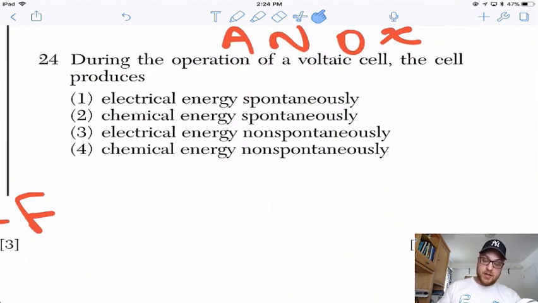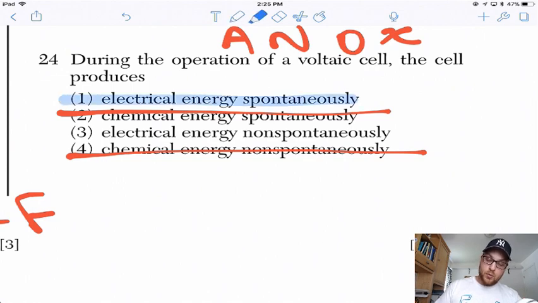24. During the operation, not process, of a voltaic cell, the cell produces. So usually they give you the answer choices as like this to this, this to this. This one just wants to know what it makes at the end. So voltaic cells are all about chemical to electrical energy. So we're making electrical energy.